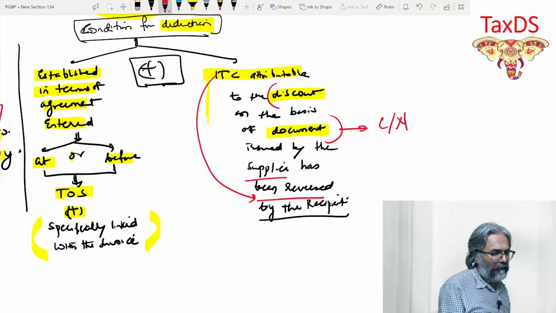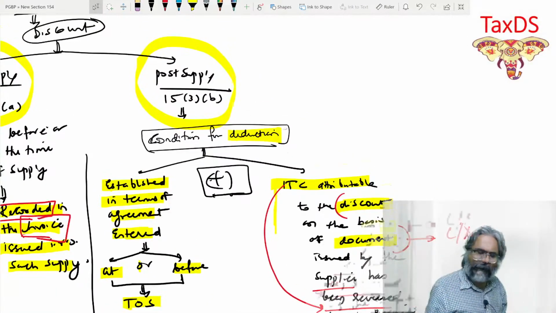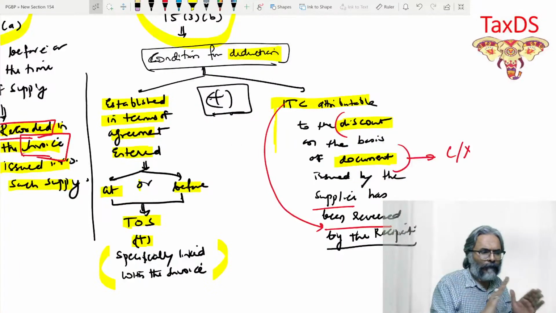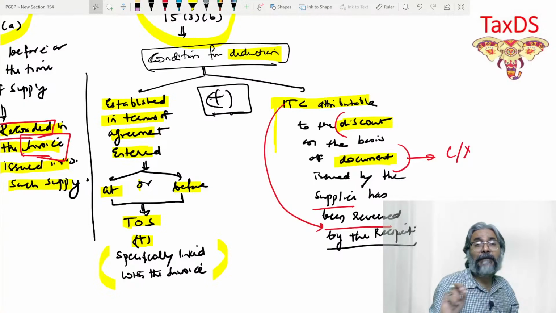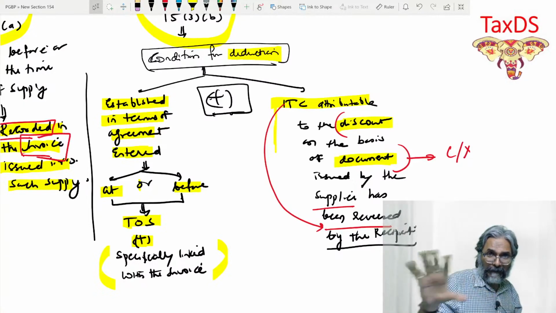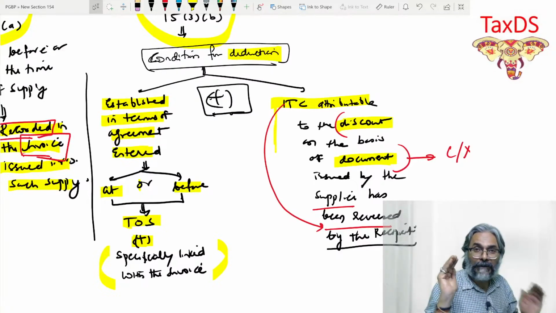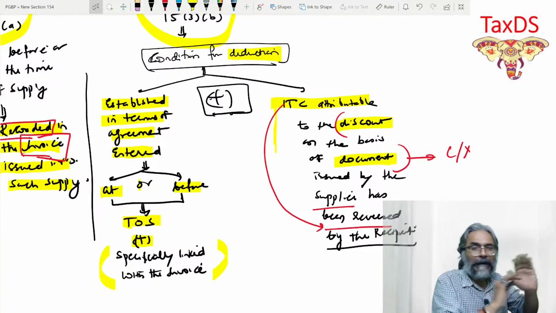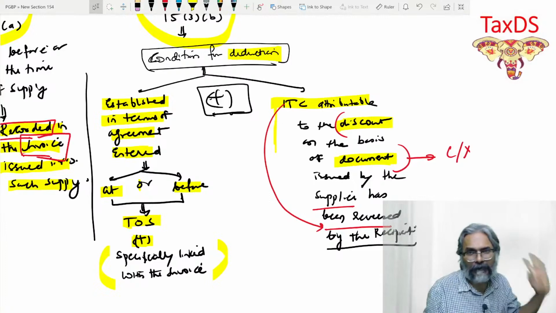Students, this is what it is now. We are done with this particular proposition completely. This, students, we have to write like this: post supply, 15(3)(b), two conditions. You can write like this also, condition of deduction. If you don't want to write the sentence, it is still fine. You just need the proper provision to be mentioned, because the same statement would be there with him. I'm telling you, students, if you write anything else, even though it's logical, he will not give you the marks.